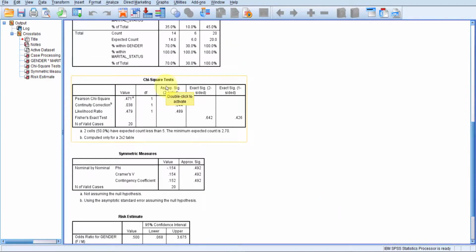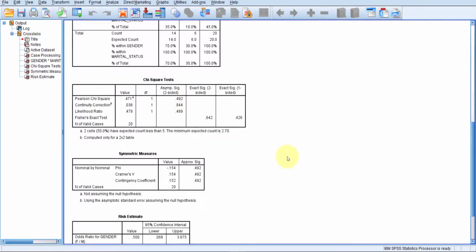This is the most important table because it is showing the chi-square test significance value. In this table, this 0.492 is the chi-square test significance value. You would normally present this value in your research paper as the p-value.